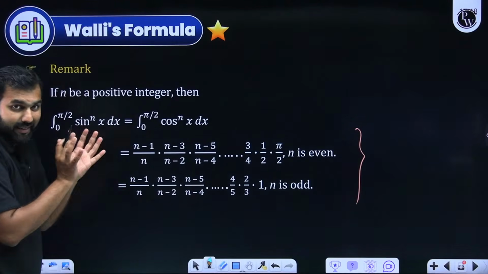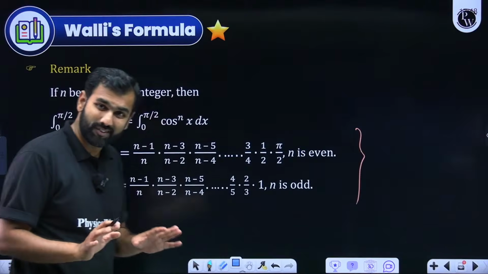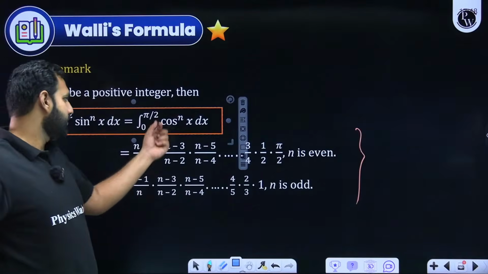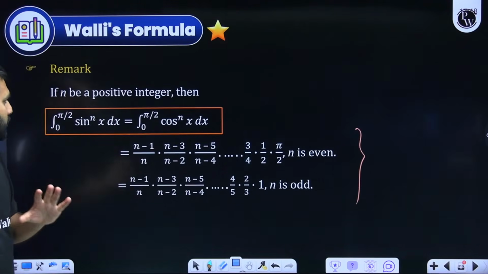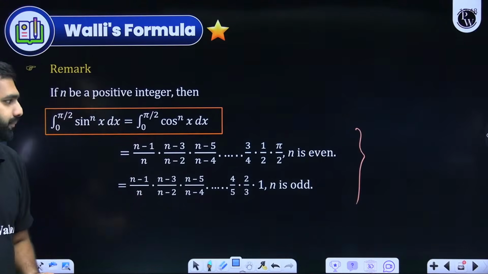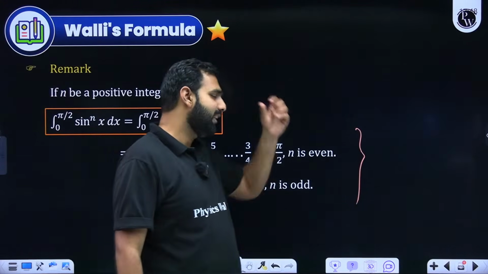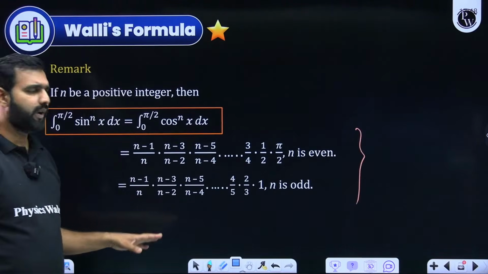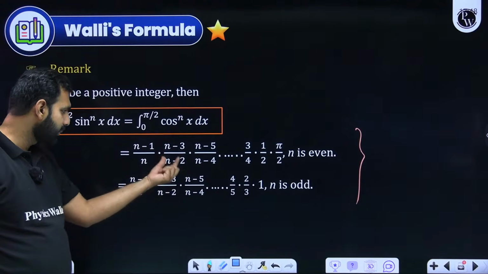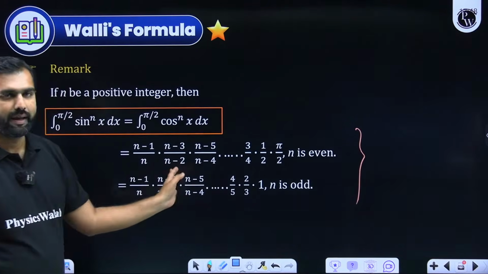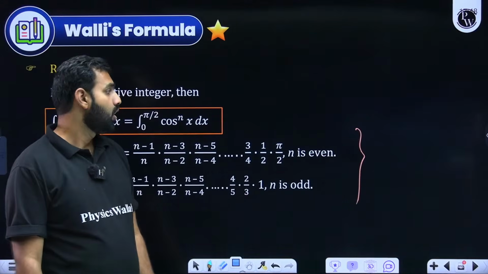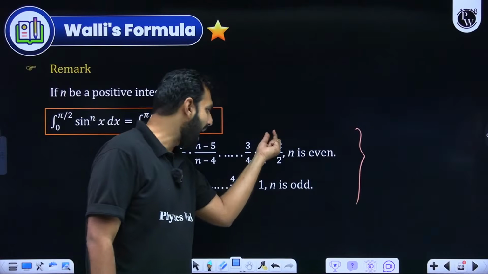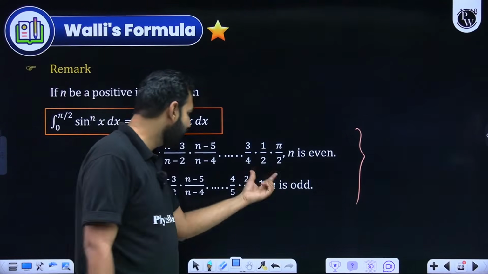This formula has its own constraints. The limit should be 0 to pi by 2 first of all, and it should be sine or cos raised to the power n, where n is a positive integer. Now, two things will be there: either n will be even or n will be odd. The answer is pretty simple. The answer is always (n minus 1)/n into (n minus 3)/(n minus 2), (n minus 5)/(n minus 4), and so on until 1. Don't go ahead beyond this because you'll start getting 0. But if n is even, you add pi by 2 to it. Add means multiply. Or if n is odd, you stop.